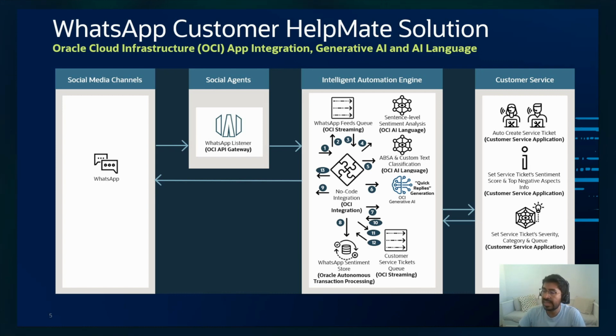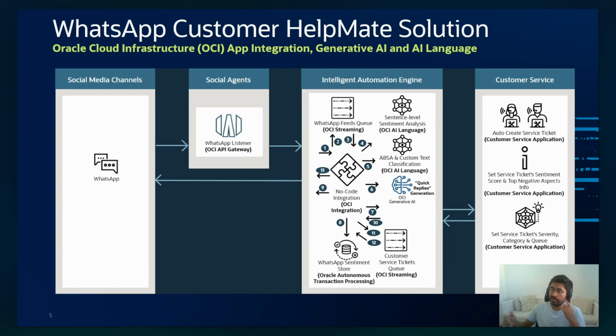And finally, in step 9, I'm replying to the customer. If it's a negative WhatsApp message, then the associated service ticket that was generated, or if it's neutral, then the generative quick reply on the question or the concern this customer has.